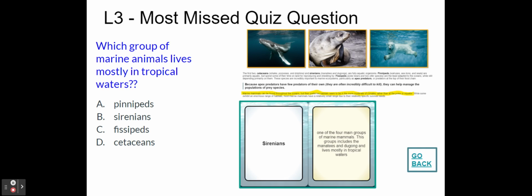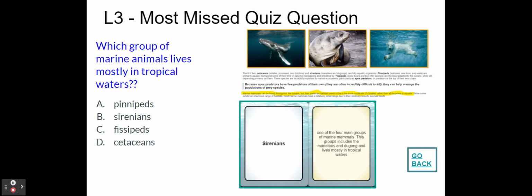Lesson 3, the most missed question is, which group of marine animals lives mostly in tropical waters? So again, we're thinking tropical waters. This marine mammal likes warm water. It's not going to be doing very well if it's found in a cold water environment. It needs warm tropical waters. In the lesson, it says, marine mammals can be found throughout the oceans, but their preferred habitat seems to be the more moderate of climates rather than the poles. So they like warmer waters closer to the equator.